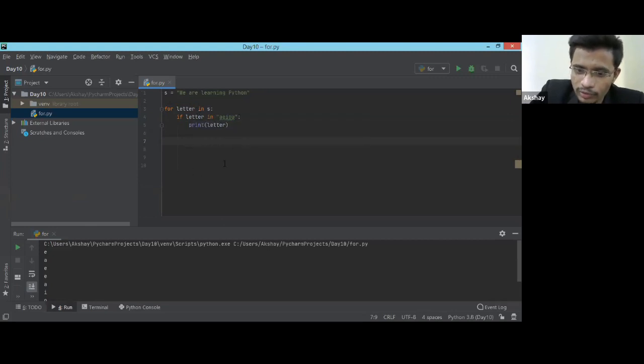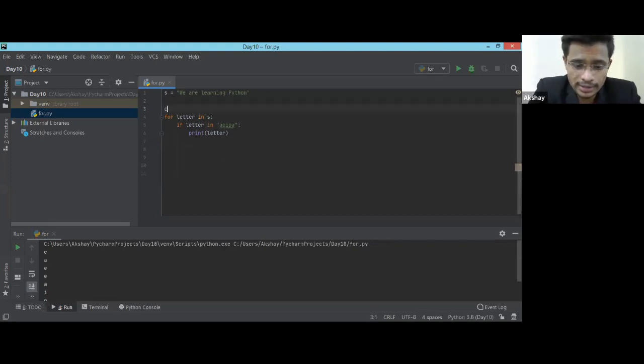Yes, a plus 1 will work. Count. Yes, I can initialize a count earlier if I want. I can initialize a count, add to that count, and print that count as well. Okay, so going with count is, I feel, the right strategy, because I'm going to give you the next task as well.